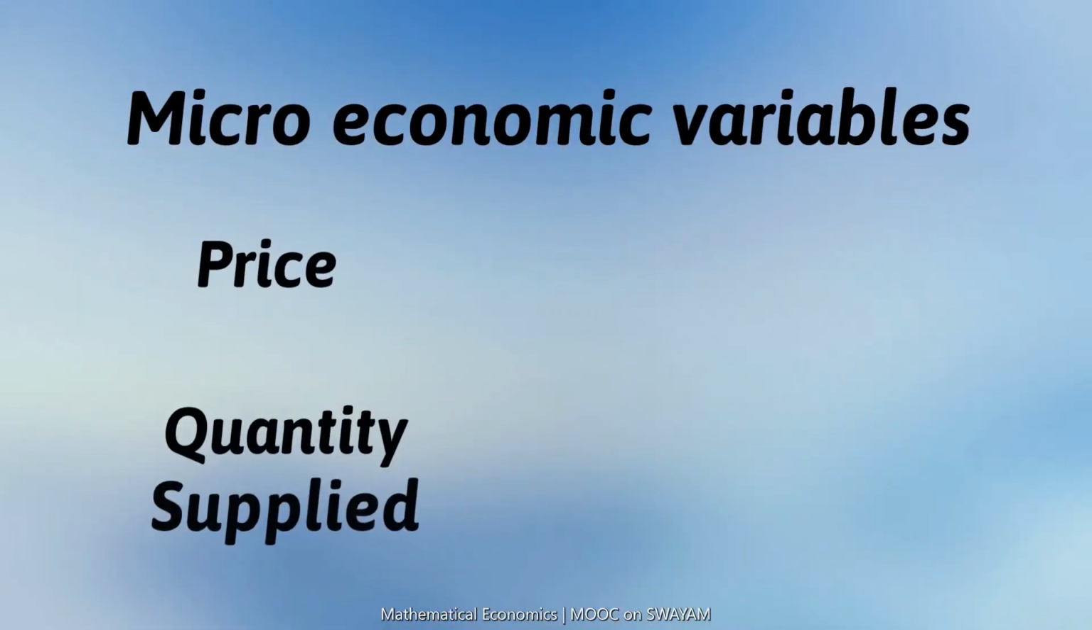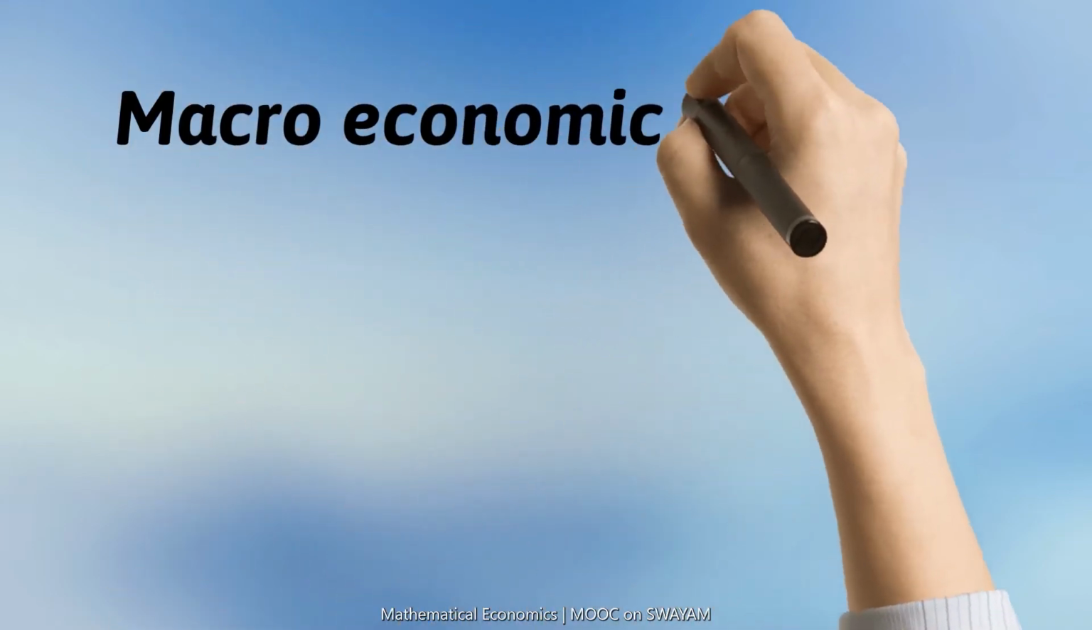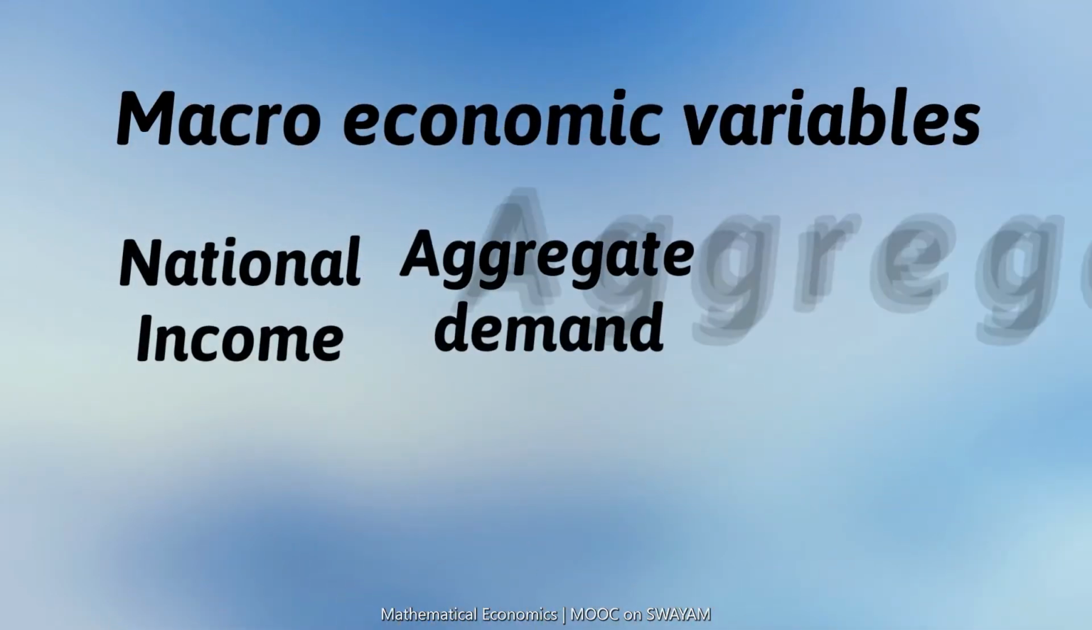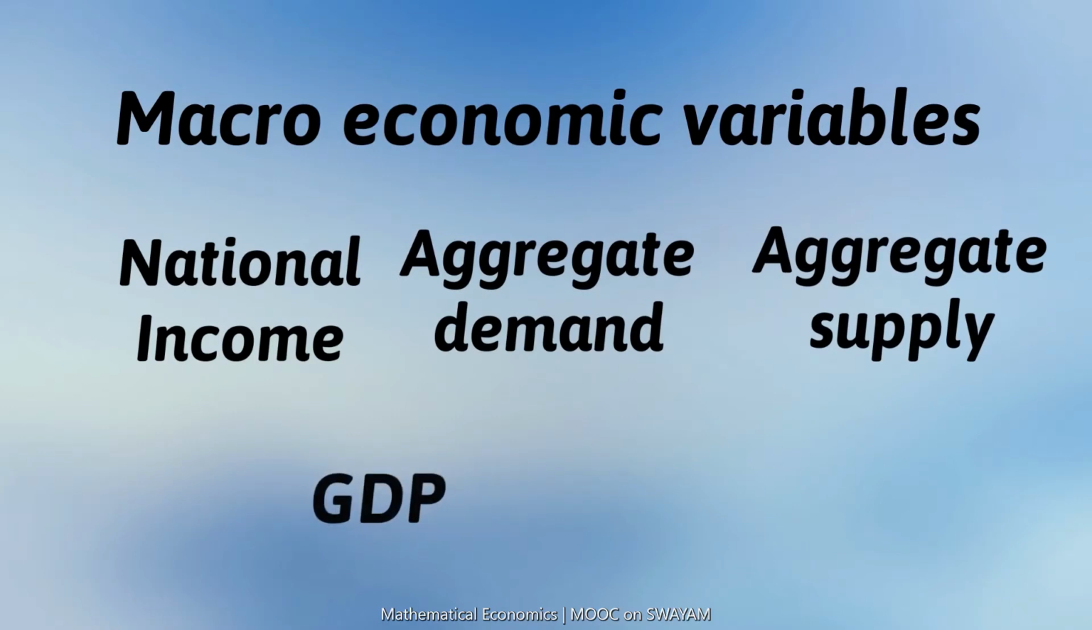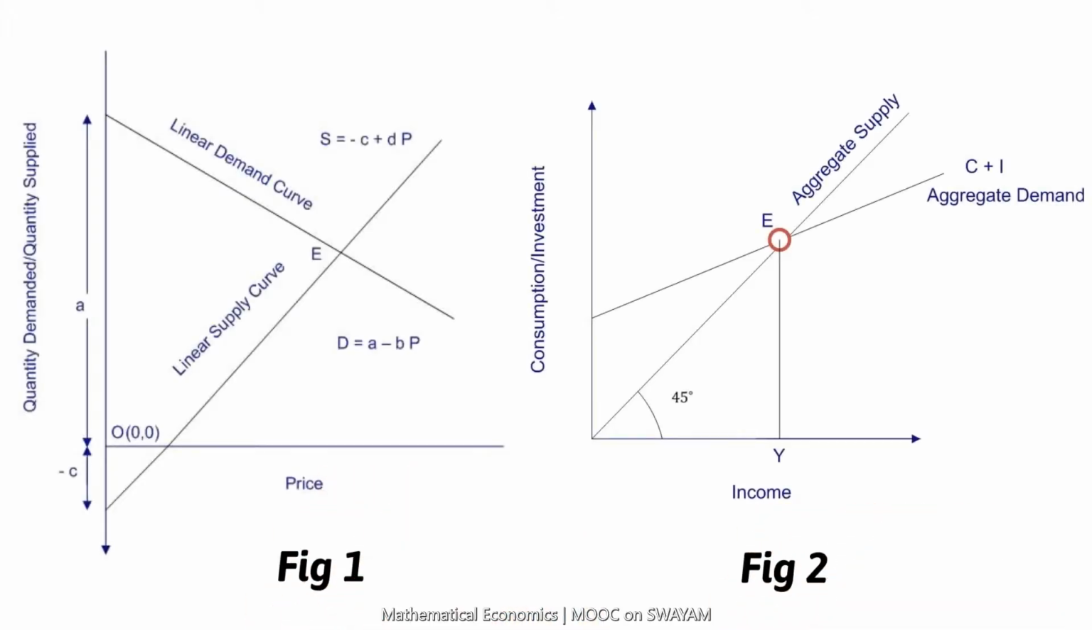Price, quantity demanded or supplied, individual income are microeconomic variables because they deal with an individual. National income, aggregate demand or aggregate supply, GDP, inflation are macroeconomic variables because they deal with the economy as a whole. Observe the figure. Can you identify which figure shows a microeconomic situation and which figure shows a macroeconomic situation?